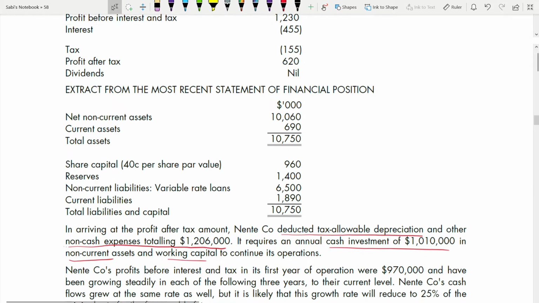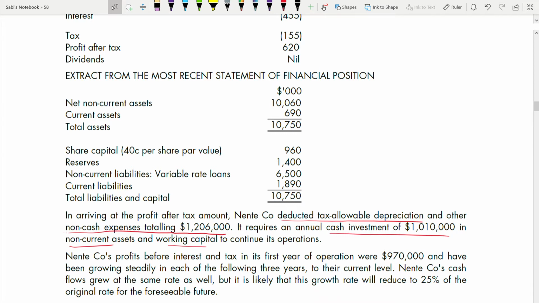Okay, a working has to be done here. Adjustment. This information is there for you to adjust that profit after tax. That means you cannot take profit after tax 620 as it is. Some adjustments need to be done. Or sometimes the information is there but you don't have to adjust. You have to decide whether it is an adjusting figure or you don't have to adjust. But in this case, it looks like you have to adjust.